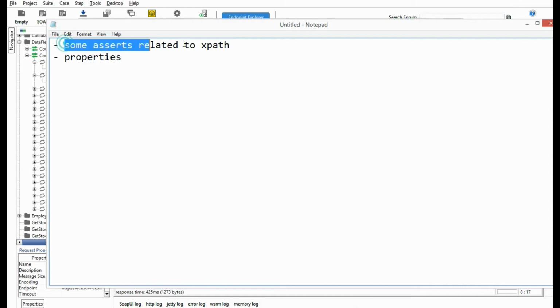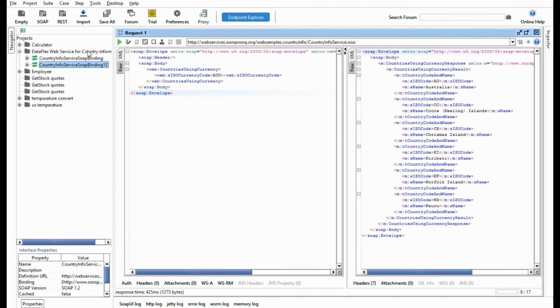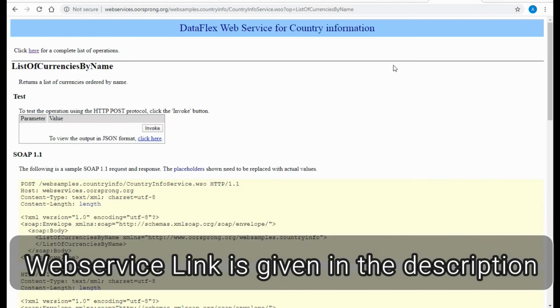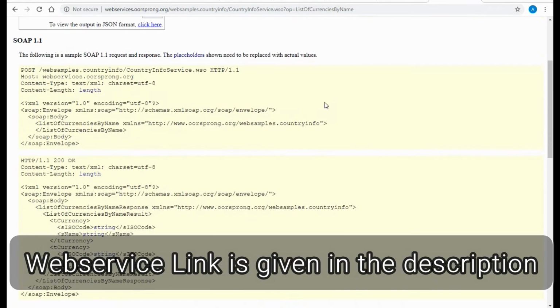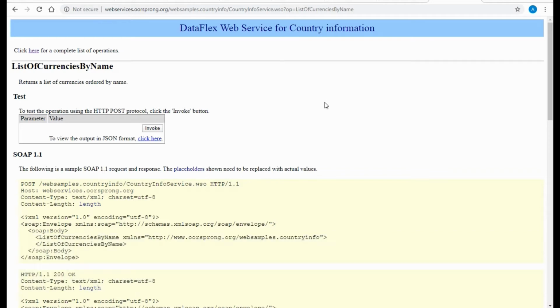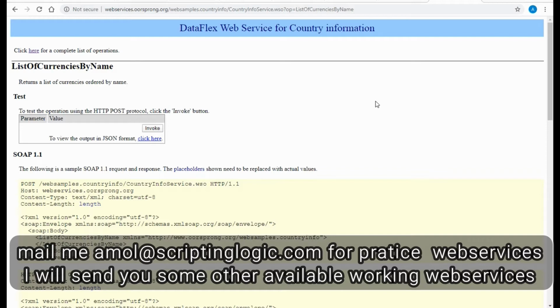So first we will go with the assertions related to XPath, right? Today I have a new web service that I found over the web. There are many web services available over the internet. But sometimes, when I'm recording, this web service is working, and after some time, or when you are watching this video, it might not be working. But you can take any other web service as well, and you can do the same operations on it, right?